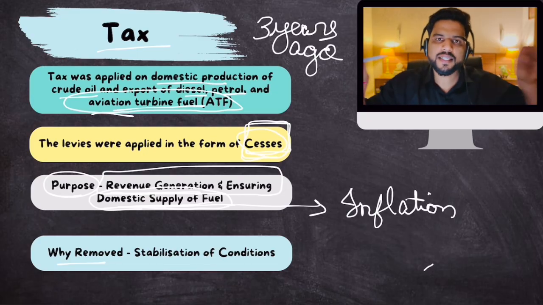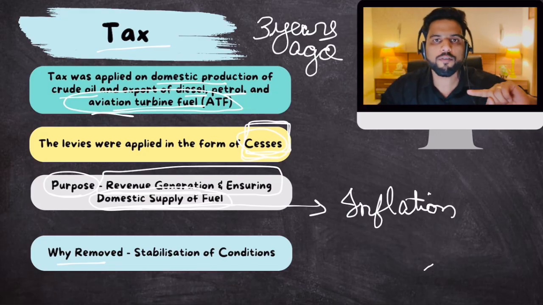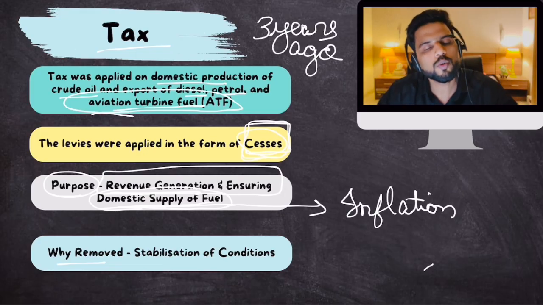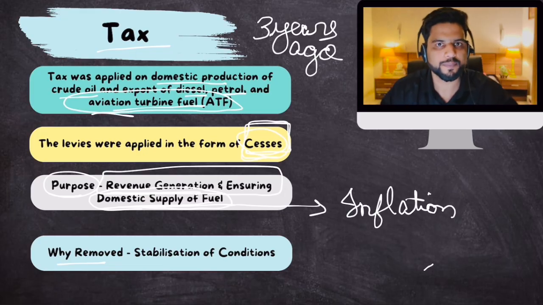The prices in the international market were stable. So these oil producers were not earning supernormal profits. So there was no objective. This windfall gain tax was added for a particular objective, right? That objective was solved because the international market stabilized. So the government decided to remove it completely.